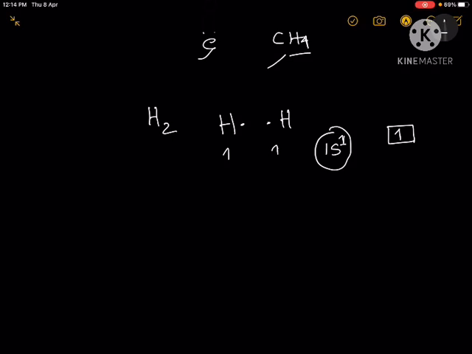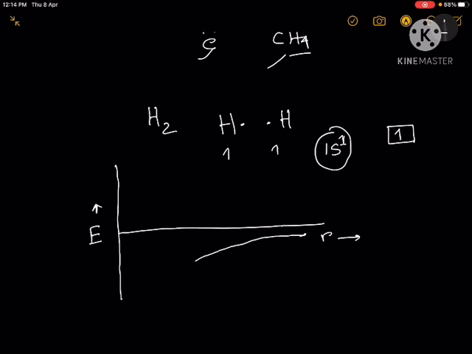Now if we plot the energy of the system when two hydrogen atoms are brought closer, this is how the energy diagram will look. So this is the energy axis and this is the distance between two hydrogen atoms. At first, let's say the two hydrogens are here, and as we bring them closer, the energy of the overall system will decrease. Up to a certain point the energy will decrease and then it will suddenly increase. So this is the point where we say that a chemical bond is formed.